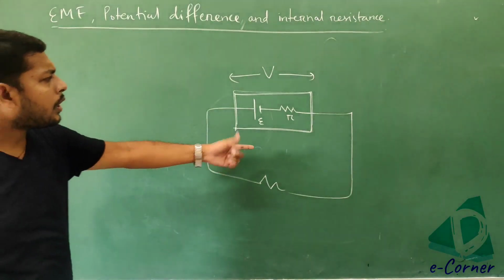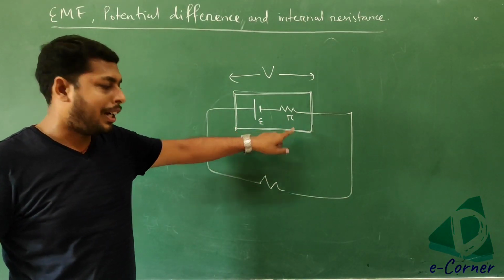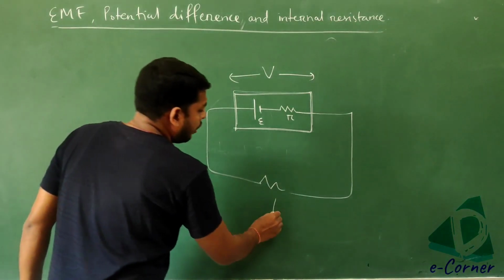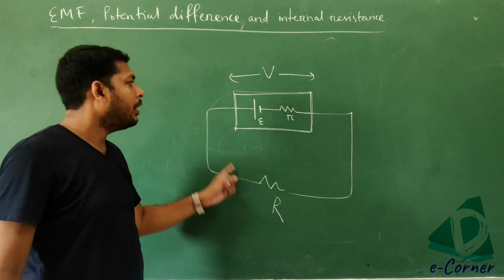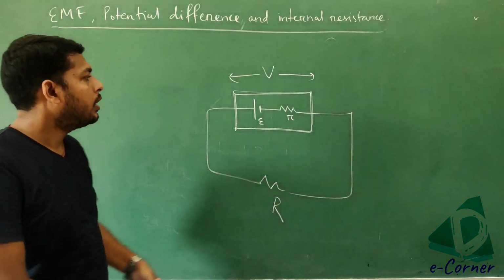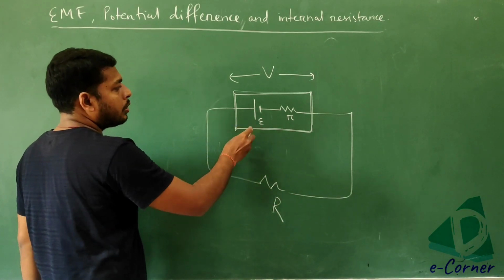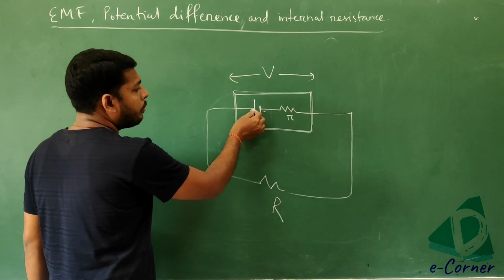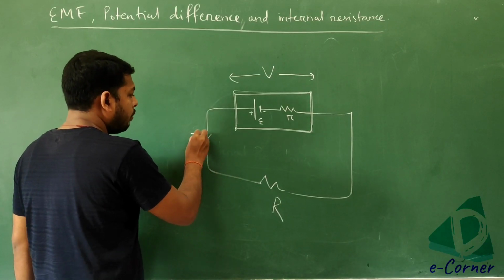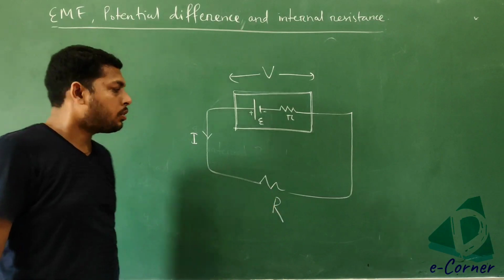Suppose this is the battery having EMF E and internal resistance r is here, and this external resistance capital R is connected across this battery. Got it? So here we have one closed circuit. Since this is closed, and this is the positive terminal and this is the negative terminal, current will be drawn from the positive terminal. Where will the current come from? It will come from the positive terminal.